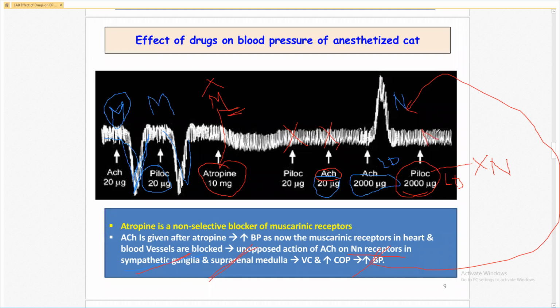Muscarinic receptor, but the muscarinic receptor is already blocked by the atropine. So there is no decrease in the blood pressure, because muscarinic receptor is blocked by the atropine, and pilocarpine in the large dose does not stimulate the nicotinic receptor.